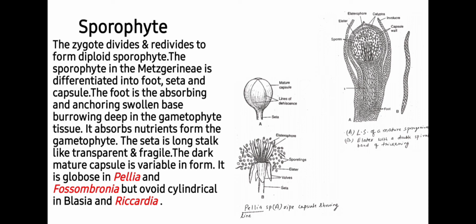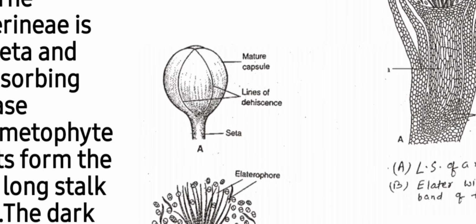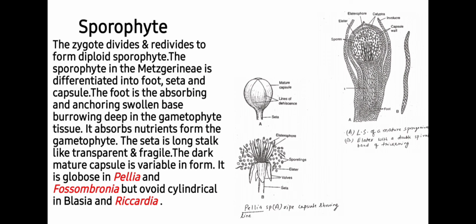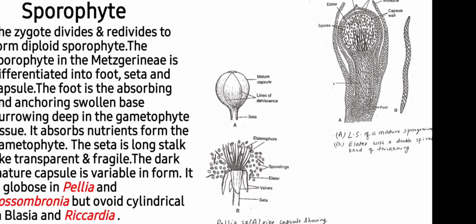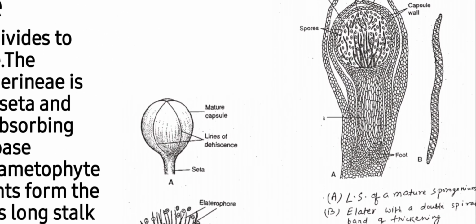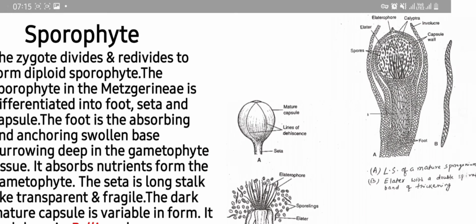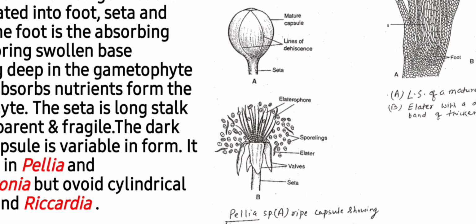The seta is a long, stalk-like, transparent and fragile structure. The dark mature capsule is variable in form. It is globose in Pallavicinia, as you can see in the image, and Fossombronia, but ovoid-cylindrical in Blasia and Riccardia. So students, you can see here the different sporophytes of the members in Metzgeriales. First you can see Pallavicinia, which is globose.